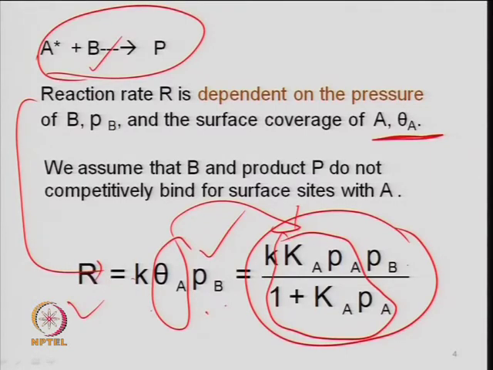So, if you want to verify that the model you have postulated is correct or not, you can do the experiment in such a way that the partial pressure of A is kept constant and you vary the partial pressure of B, keeping all else constant. All else constant means the rate calculation will be from your conversion versus W by F_A0 graph.